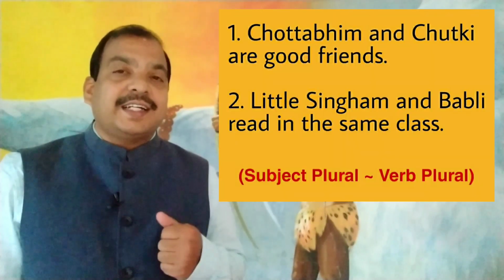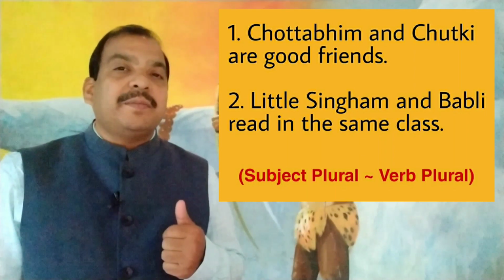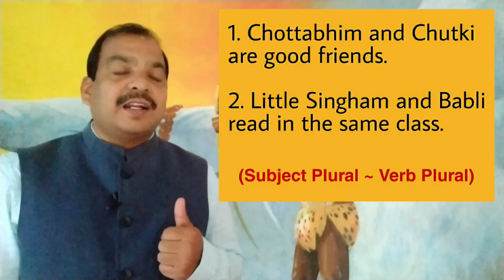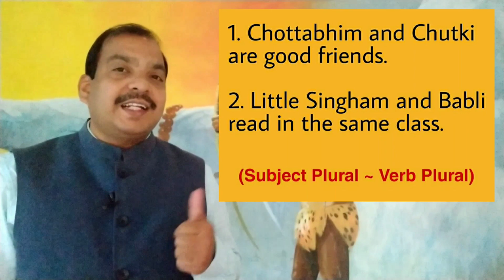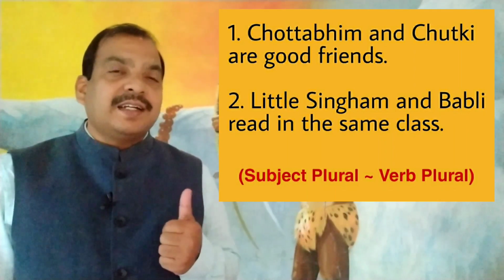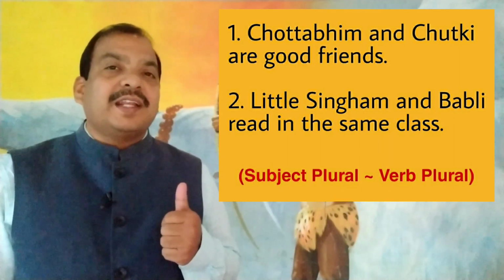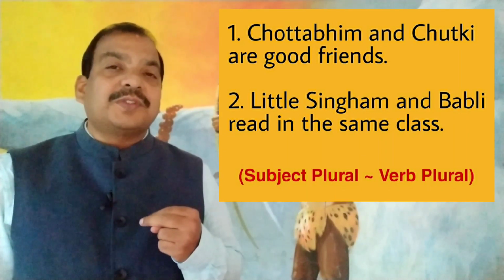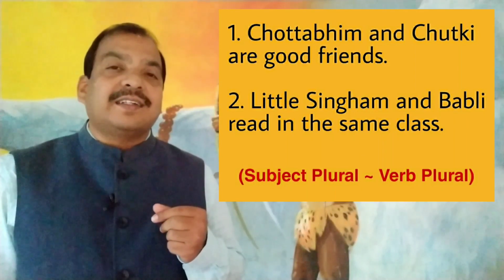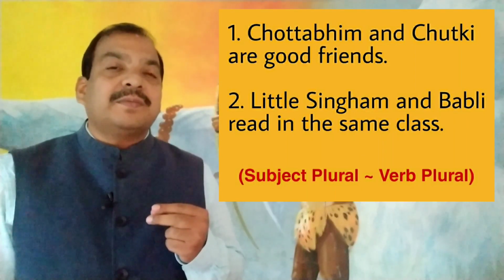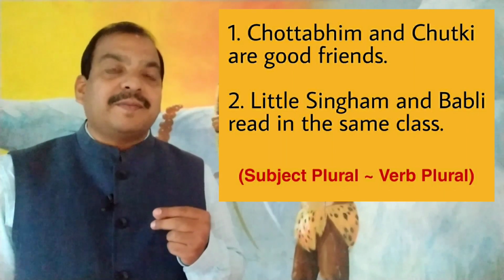How does this agreement take place? You read these two sentences. In sentence number 1, Chota Bhim and Chutki are good friends. And in sentence number 2, Little Singham and Bubbly read in the same class. You see, when two singular nouns are joined by and, the subject becomes plural and the verb becomes plural automatically.